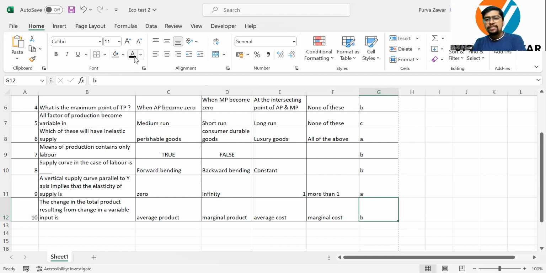Now, when we say average, that means what? Total divided by number of output. So it is average. What do we mean by marginal? Marginal means additional. So the moment I change a variable input, which is labor, for example, what is the new product? What is the change in total output? That change will be nothing but marginal